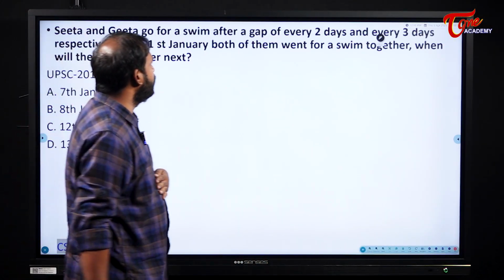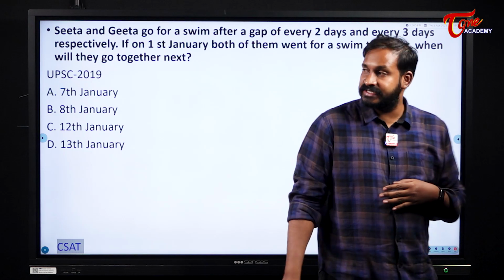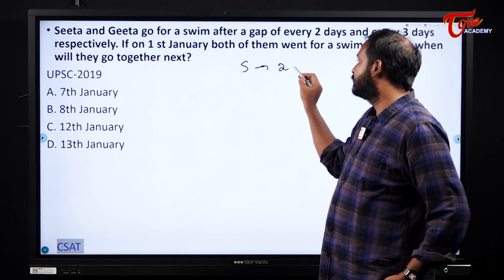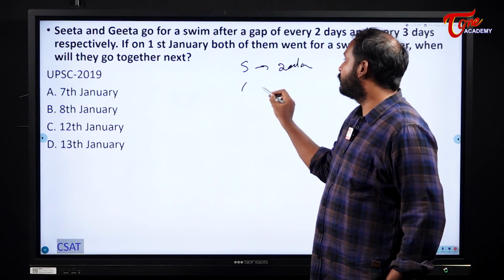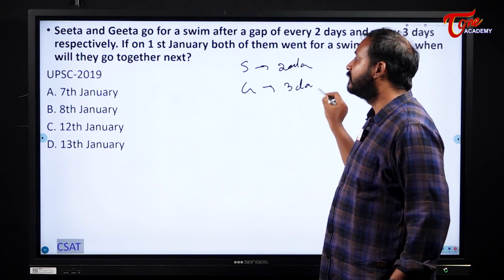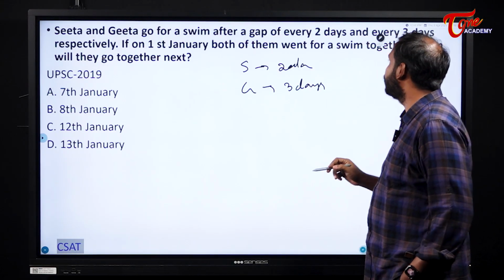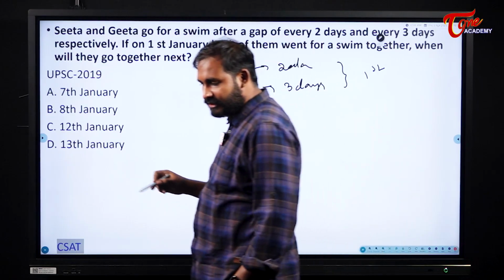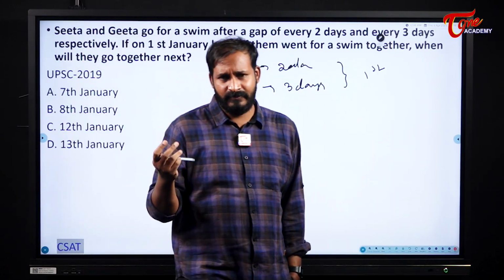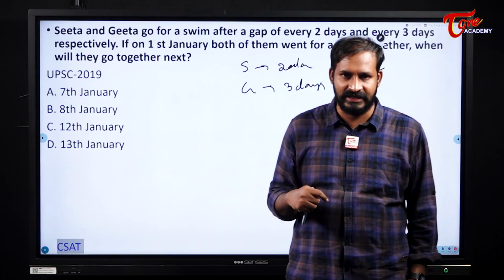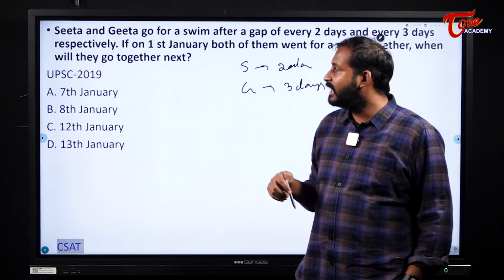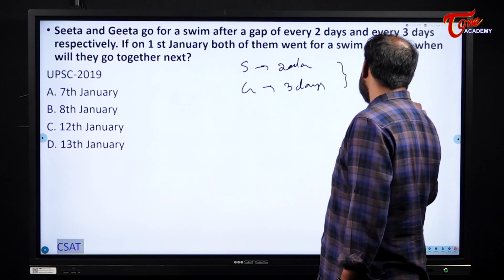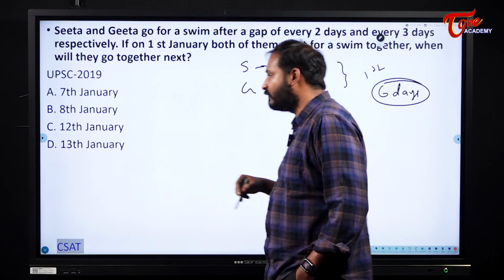Sita and Geeta go for a swim after a gap of every 2 days and every 3 days respectively. Sita will go at a gap of 2 days and Geeta will go at a gap of 3 days. On the 1st January, both of them went for swimming together. When will they go together once again? See here, this is nothing but taking the LCM, right? Like ringing the bell simultaneously. That case is there, right? We need to find the LCM. So what is the LCM of 2 and 3? We will have 6 days.